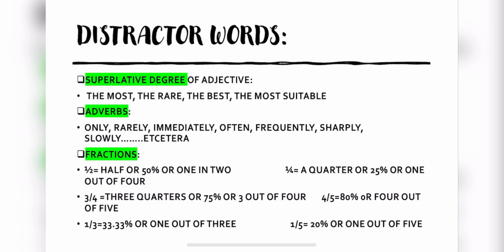You will be given any of these values in the question, and you will be given any of these values in the passage only, but you have to find out and you have to know all these values. That if you have "half of this" given there and in the passage it is given 50%, so you have to get to know that this is the answer. This is the main answer of this question.